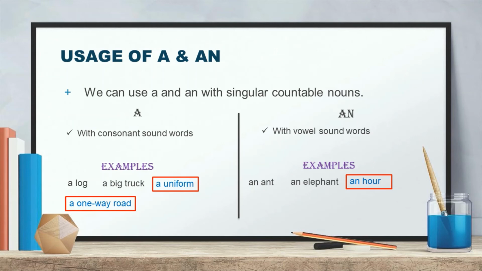H is not a vowel, H is a consonant, even though we are writing an here. Why are we writing an here? Because when we are pronouncing it, we are not pronouncing H. H is silent here. We are pronouncing R, and so we are getting a vowel sound here. So that's why we can write an here. On the basis of pronunciation also, we can put a and an. Okay.